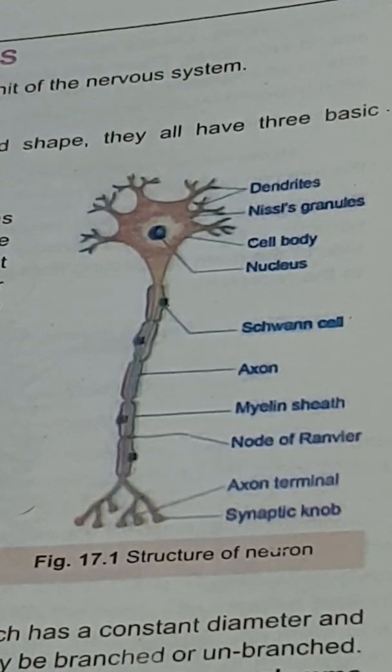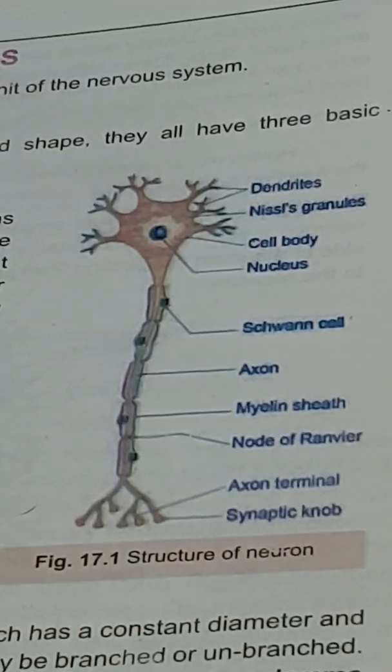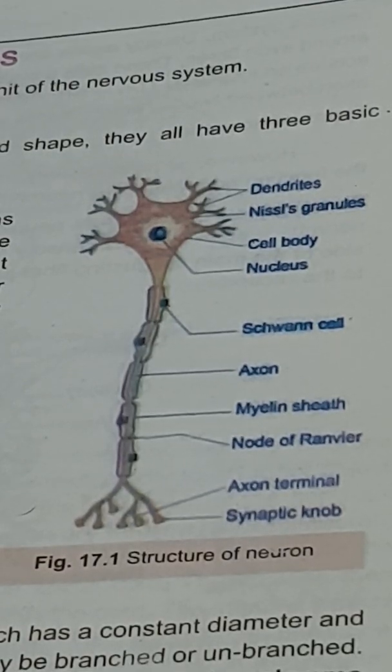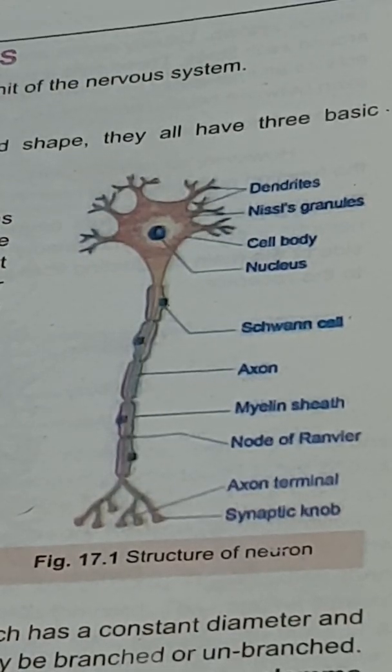Neurons are the structural and functional unit of nervous coordination, or the nervous system. These cells are responsible for the transmission of messages from one part of the nervous system to another. They transfer information from the receptor toward the central nervous system, and then from the central nervous system to the parts of the body which produce a response. That's why these are known as the functional unit of the nervous system.